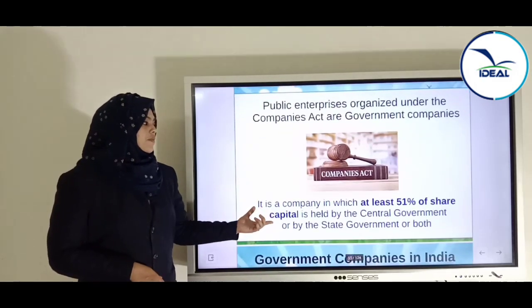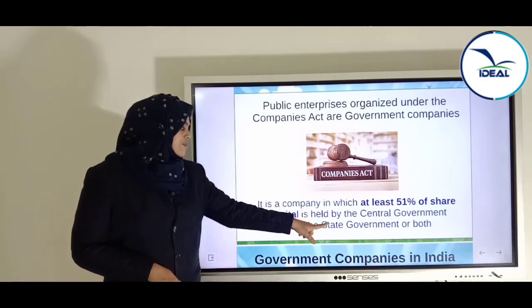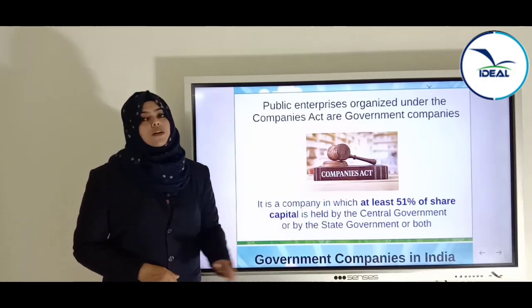It is a company in which at least 51% of the share capital is held by the central government or by the state government or both.